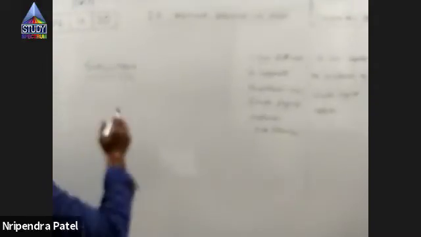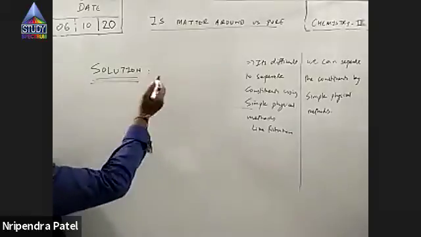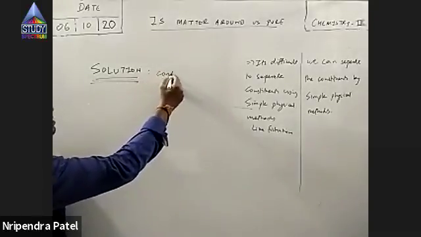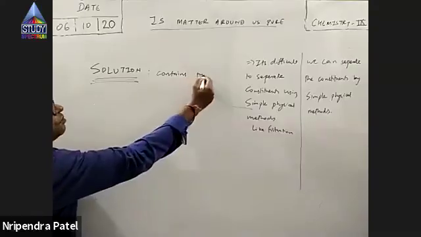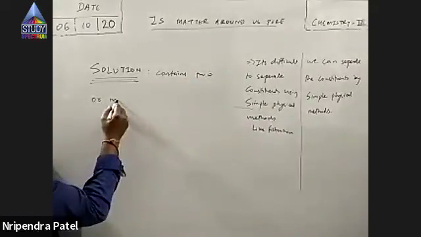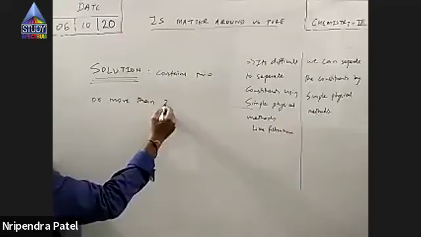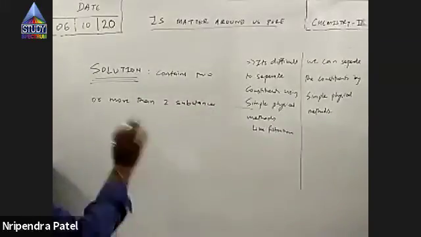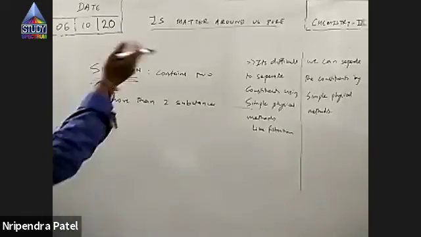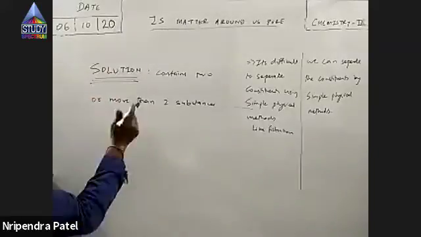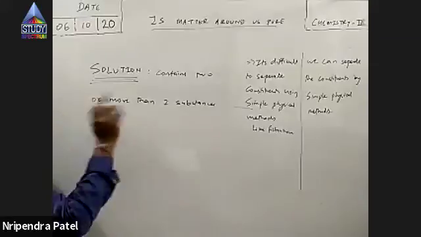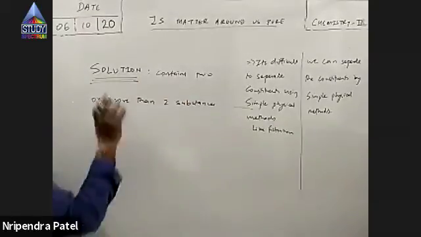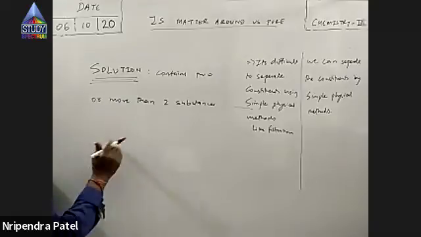Now, some terms with organic solution. See, a solution obviously contains two or more than two substances, right? Two or more than two pure substances are constituents of a solution. So, how many components are used in a solution? On the basis of that, we can classify them.